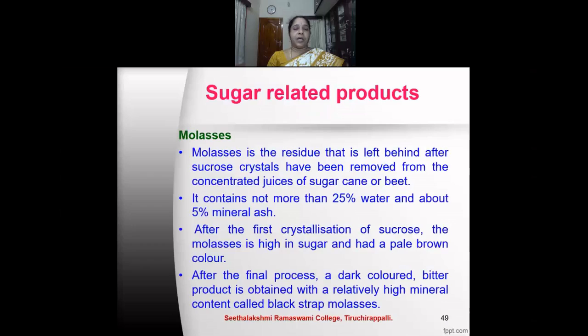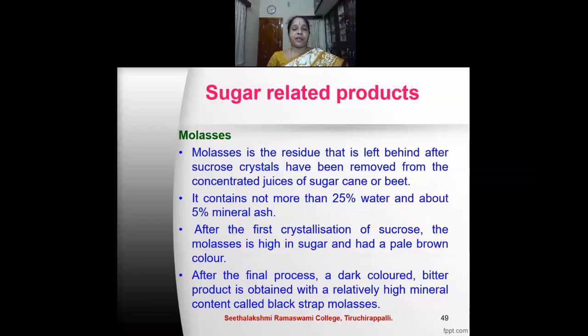Maltodextrin image. Molasses is the residue that is left behind after sucrose crystals have been removed from the concentrated juices of sugarcane or sugar beet. It contains not more than 25% water and about 5% mineral ash. After the first crystallization of sucrose, the molasses is high in sugar and has a pale brown color.